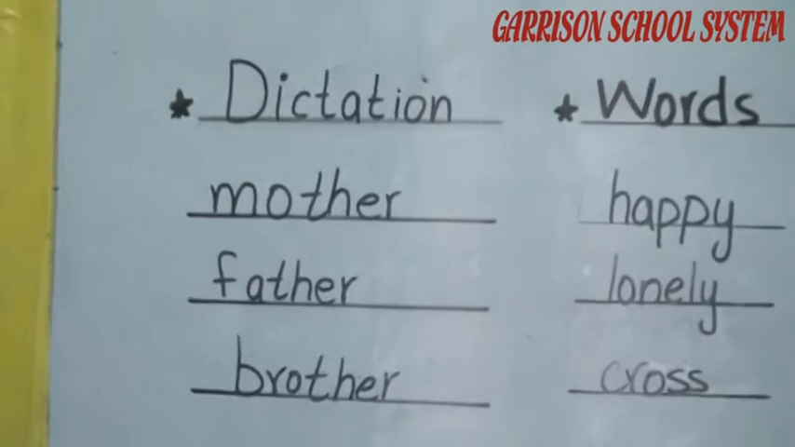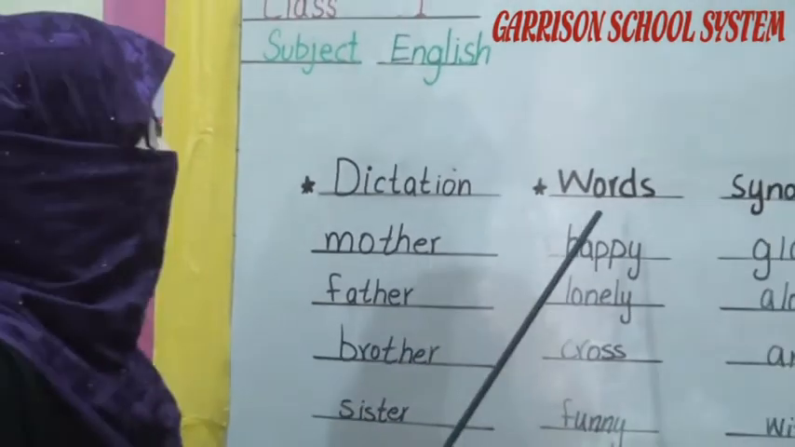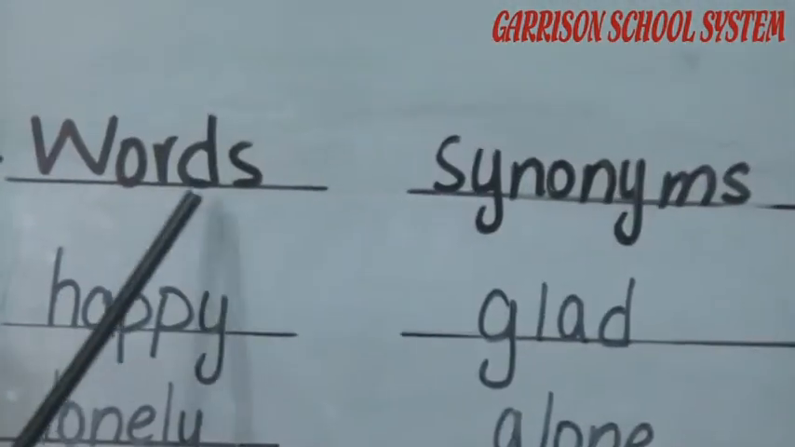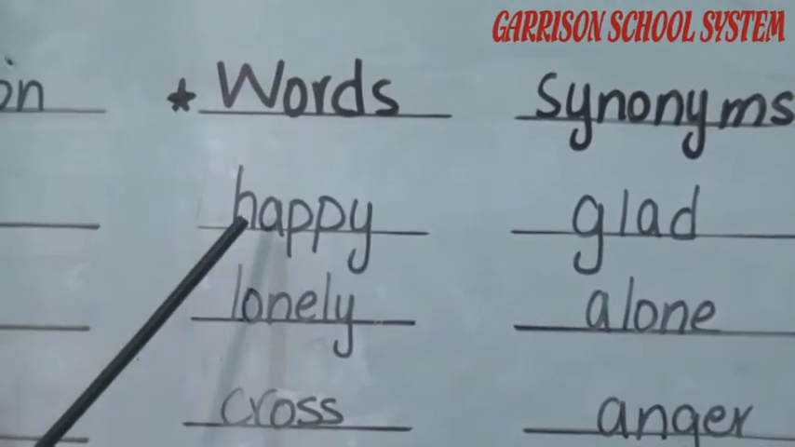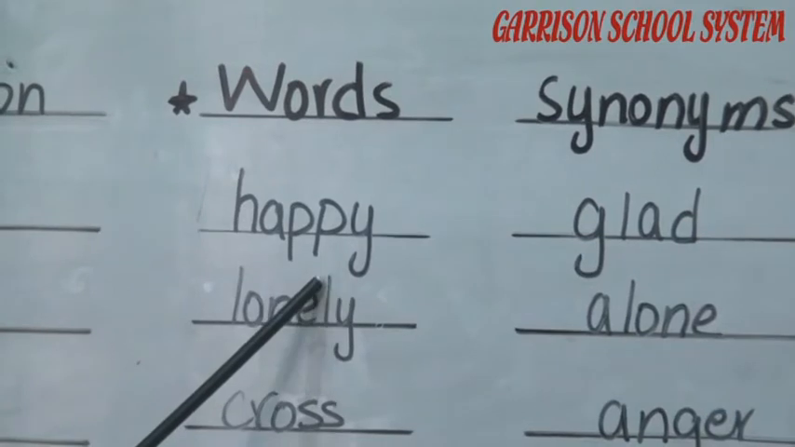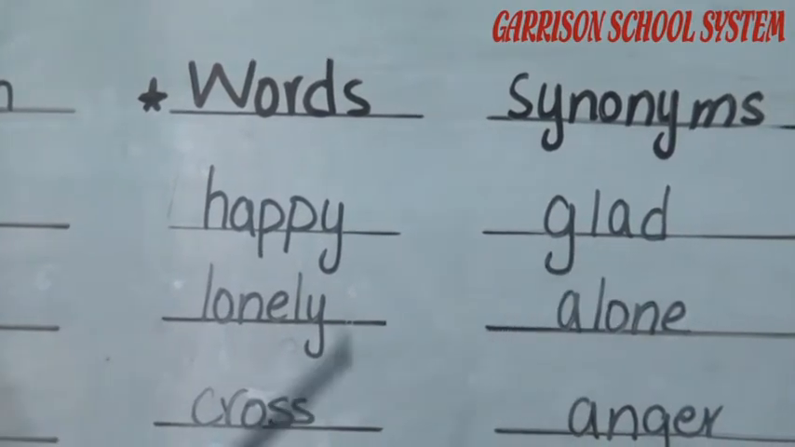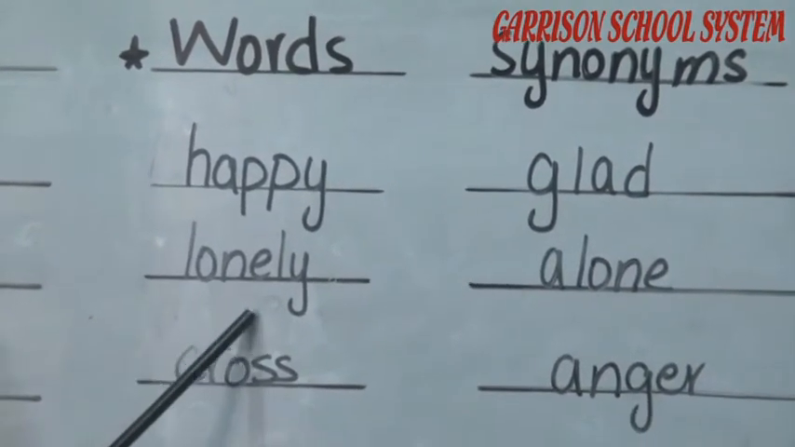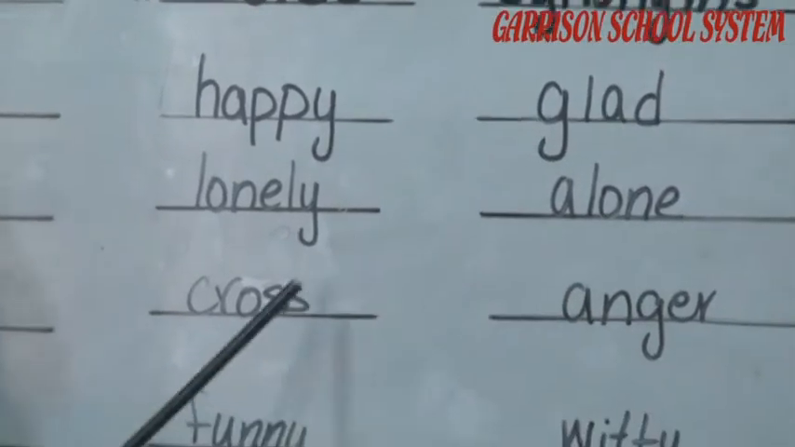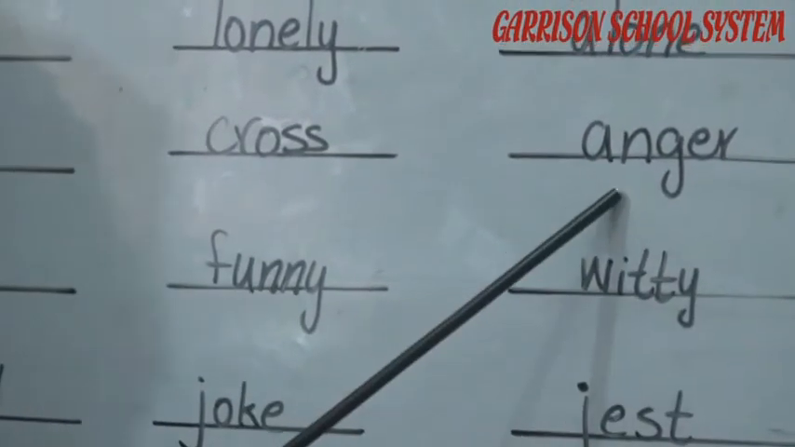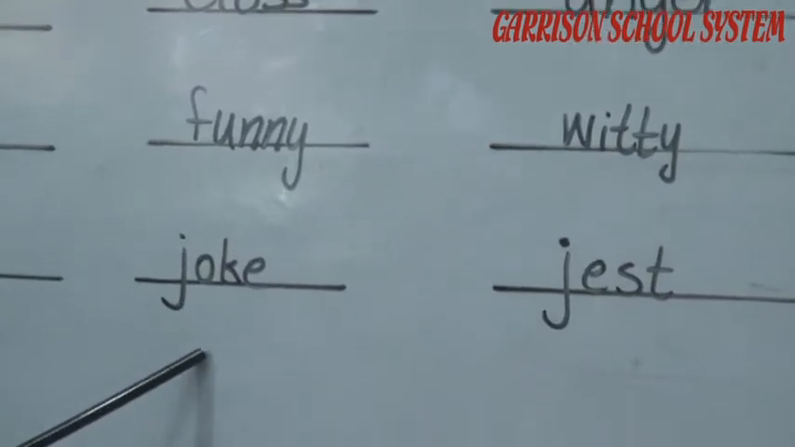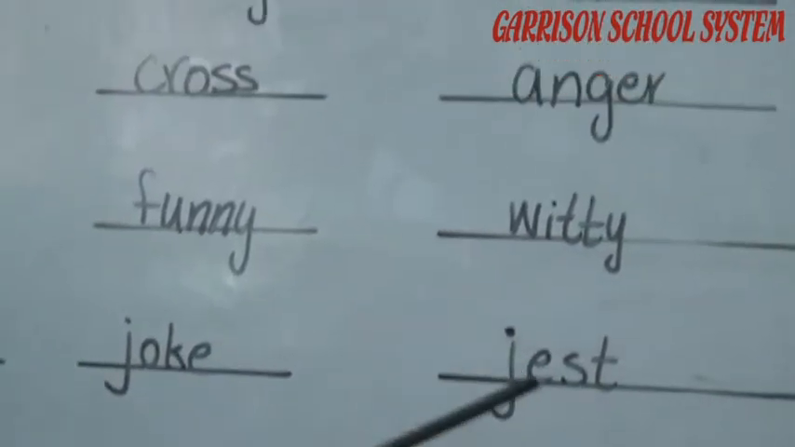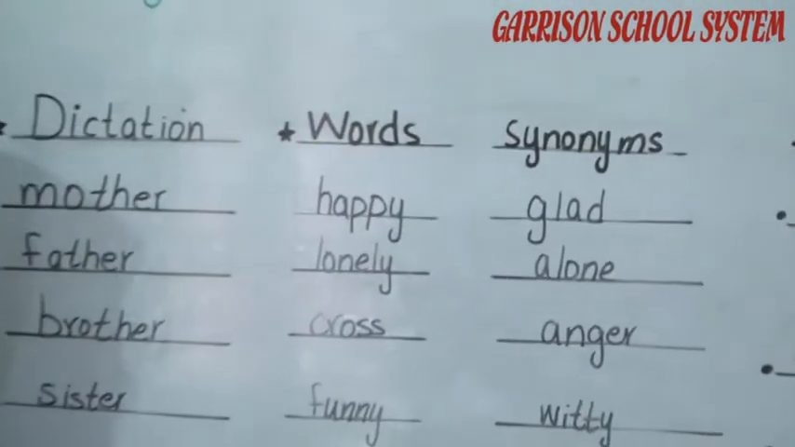Now, activity number 2 is about word synonyms, similar words. First word is H-A-P-P-Y, happy, and the meaning is glad. Next one, lonely, alone; cross, anger; funny, witty; joke, chest. Now these are all word synonyms.